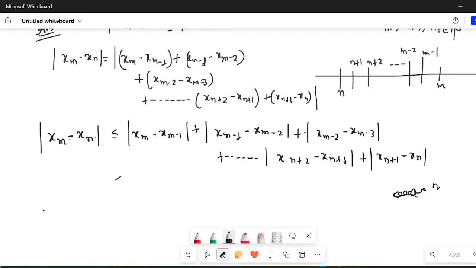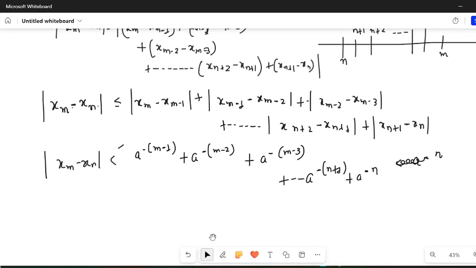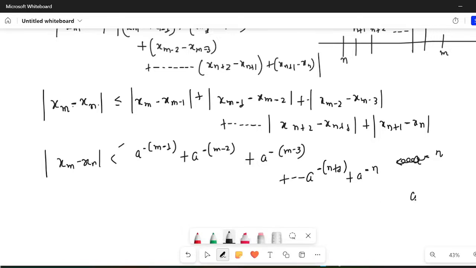I'll write that |x_m − x_n| is less than a^−(m−1) + a^−(m−2) + a^−(m−3) + ... + a^−(n+1) + a^−n. And a was given greater than 1, so 1/a would be less than 1.